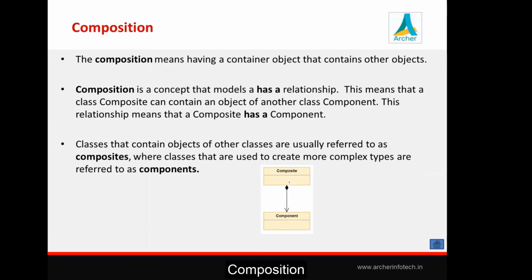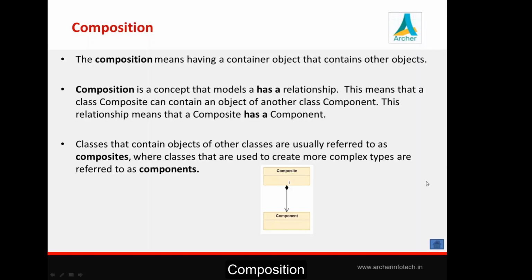Now next one is composition. If inheritance models an is-a relationship, composition models a has-a relationship. Composition means having a container object that contains other objects. In case of composition, we have one object and that object contains another object. Two classes will be there, and one class contains an object of another class.